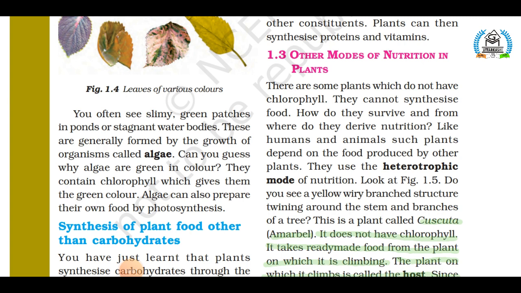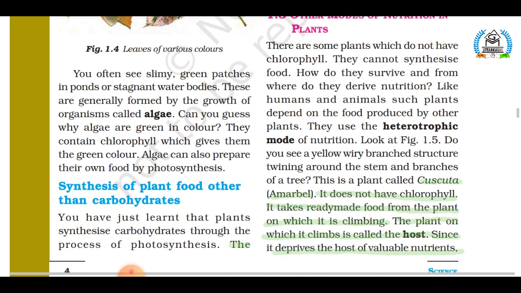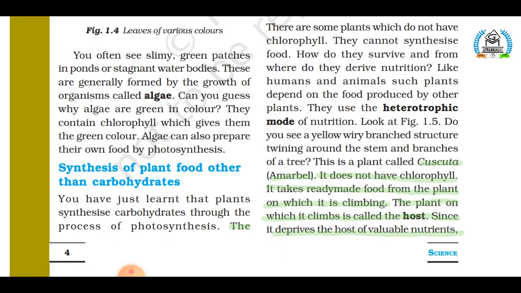Now, moving on towards the next topic, that is other modes of nutrition in plants. Students, in this topic, you will learn about the different modes of nutrition in plants other than the autotrophic mode of nutrition. So the first mode of nutrition is parasitic mode of nutrition. Students, before understanding this topic, it is necessary for all of you to understand what parasites are, because through this you will understand this mode of nutrition more clearly.